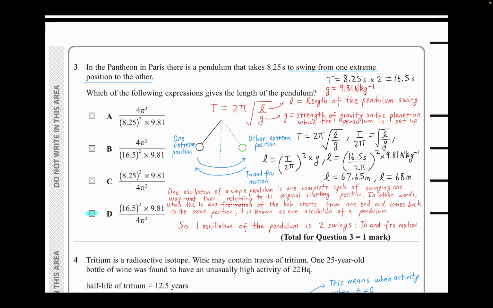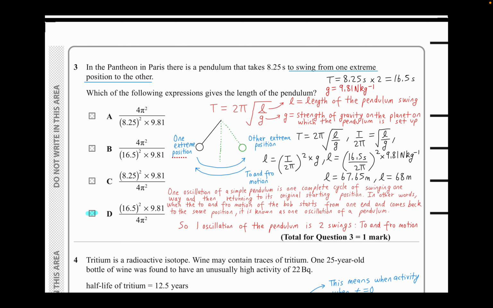And what is G? G is the strength of gravity on the planet on which the pendulum is set up. Most probably they'll just use the gravity, 9.81 units per kilogram. That's why I've written that down there as well, so you can use that. Now, they're asking you to give the expression for the length of the pendulum. You're given the value of time. All you need to do is rearrange the formula and find out what L is.